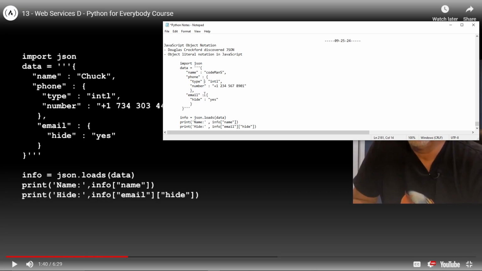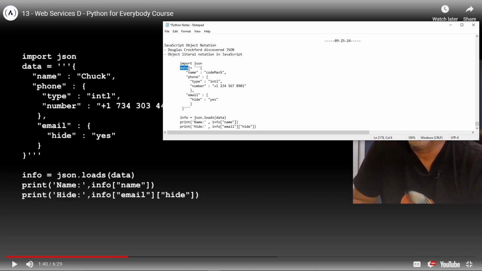property with an embedded, a nested object that has hide and yes on it. I guess that's cool. All right, so info.json, info equals json.loads data. All right, so loads must be something that comes in from the import JSON thing, right? And then we're going to load data.